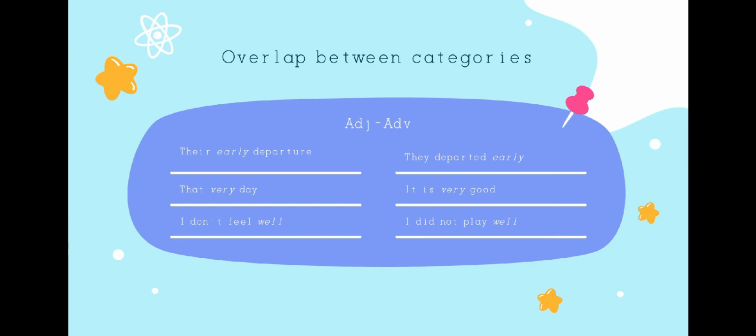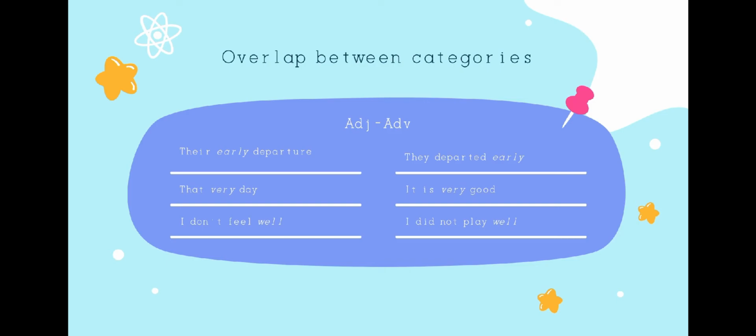For example, in the first example, their early departure, and then in the second sentence we have they departed early. The meaning is the same, while in the others it is different. And now we have the next sentence, we have that very day. And in the next sentence, we have it is very good.